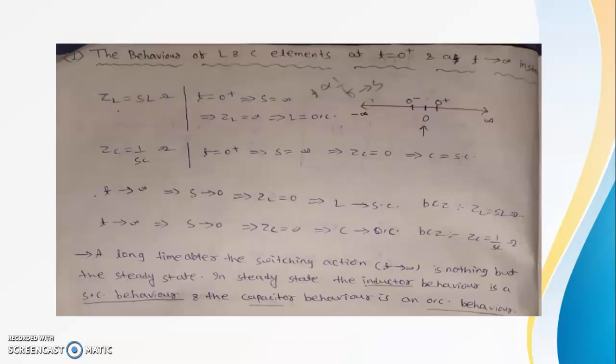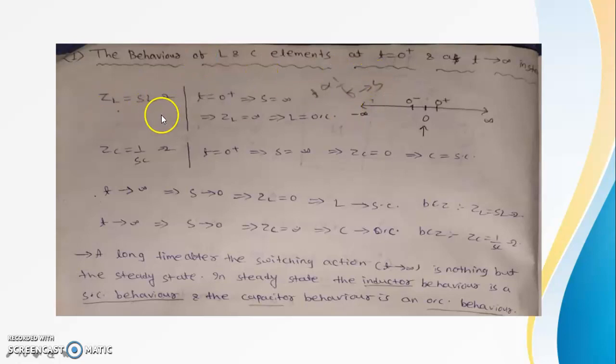The behavior of inductor and capacitor element at time t equal to 0 plus and time t tends to infinity instant. This is our timeline. This is infinity time, this is minus infinity time, this is 0 time. At 0 time we are switching on the circuit. Just after that is 0 plus, just before that is 0 minus. Time is inversely proportional to frequency, which is S. S domain means frequency domain.